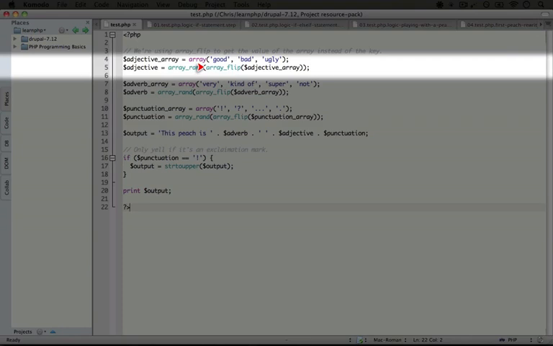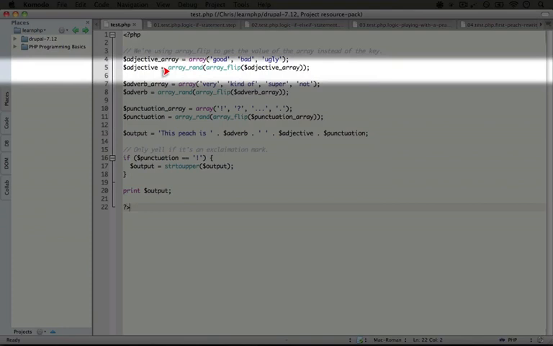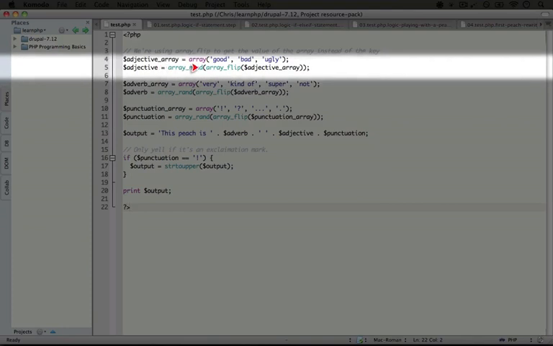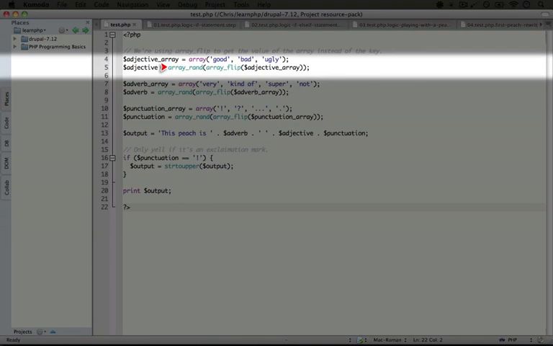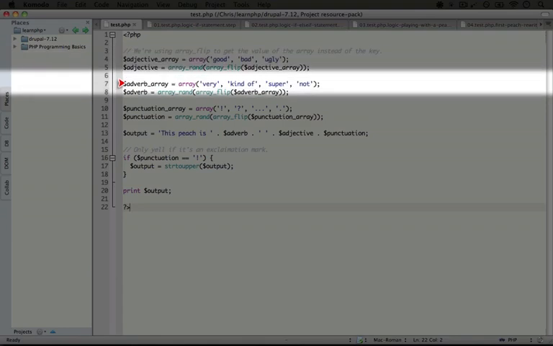What arrayFlip does is it takes the key and the value and it flips them. So now the value is the key and the key is the value. That means that when we use arrayrand, we're going to get the value of the original array instead of the key. So this will return either good, bad, or ugly. If that doesn't make any sense to you, then go ahead and pull out this code, arrayFlip adjective array, and do a var dump on it after it gets flipped, and you'll see what I mean. So at the end of these 2 lines, we'll have a random adjective that we can work with.